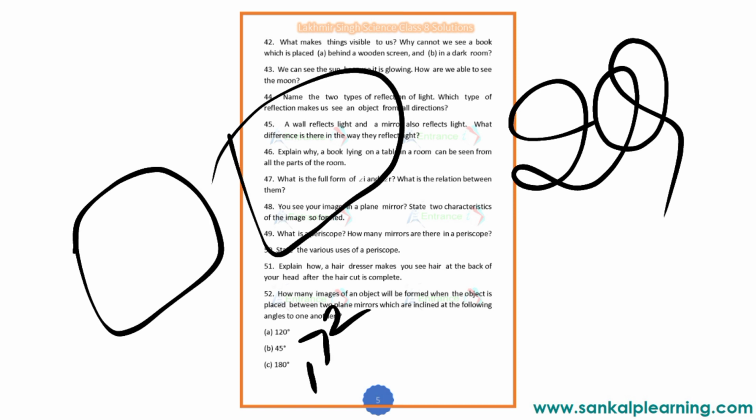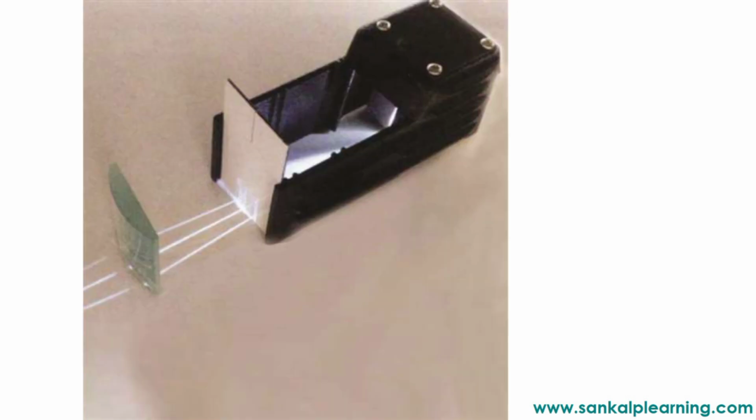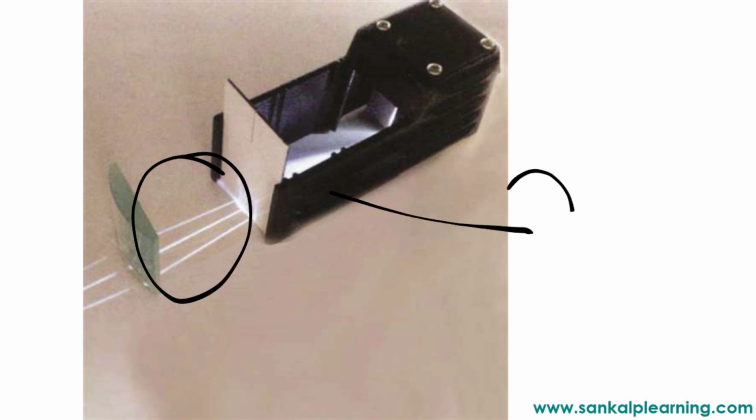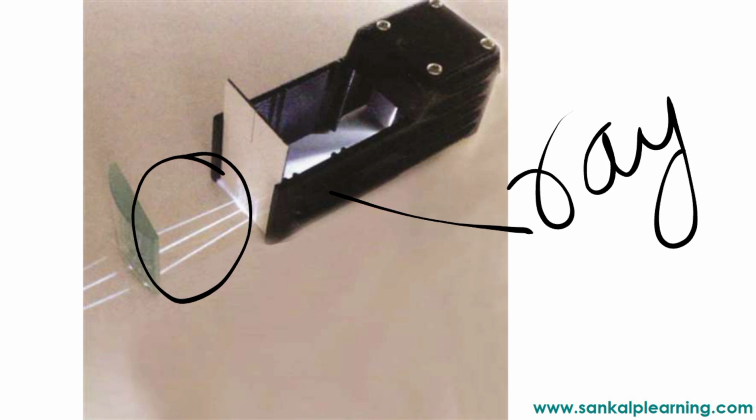And this is a ray box. In the previous class, I had asked a question: which instrument helps to pass a thin beam of light? So that is nothing but a ray box. It is a ray box. It looks like this. This is a ray box.